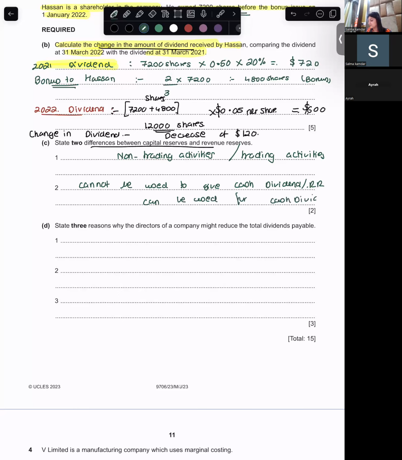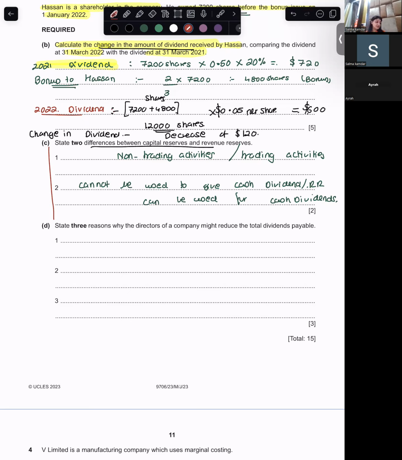Can you give me names of two capital reserves? Give me the names of two capital reserves. I don't remember these things.